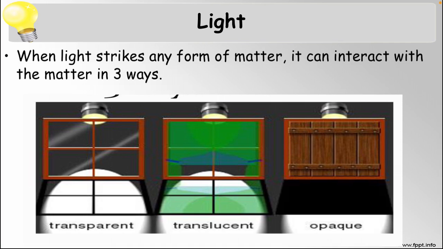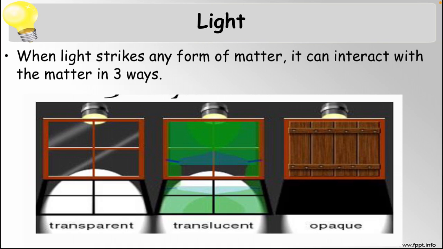In the first picture, you can see, first of all, we have taken a glass, and in the second picture we have taken frosted glass or plastic, you can say, which is not very clear. And in the third picture we have closed the window with wood.